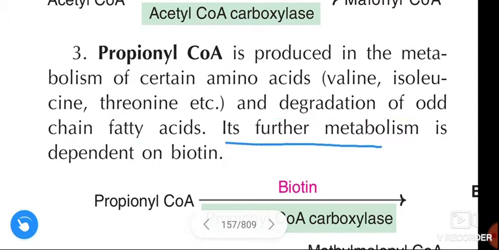Its further metabolism is dependent on biotin.